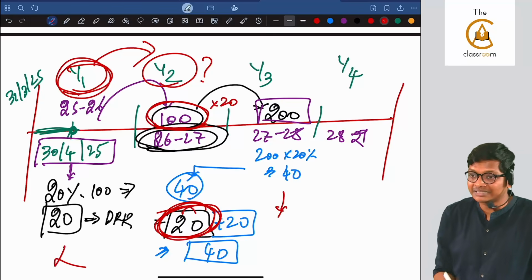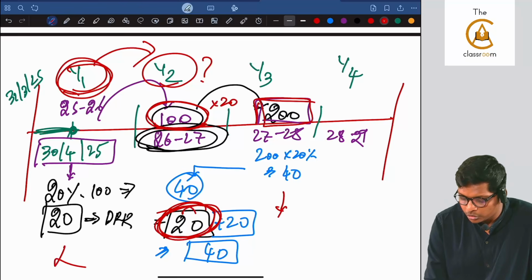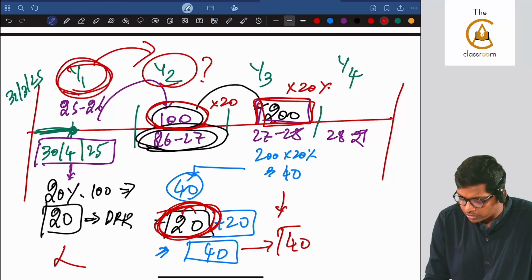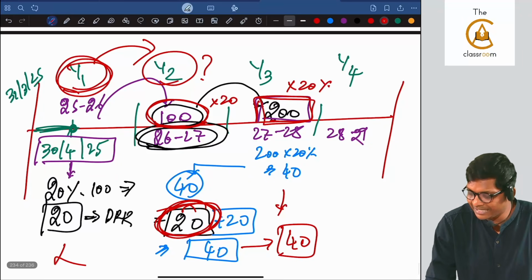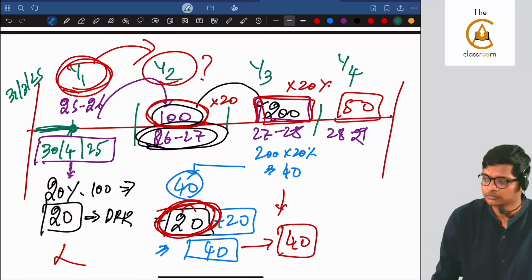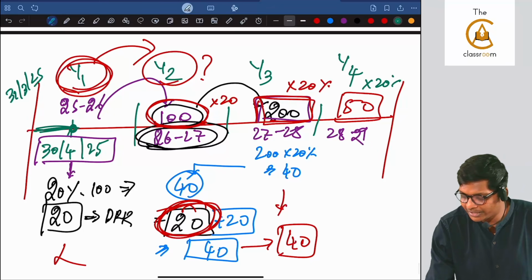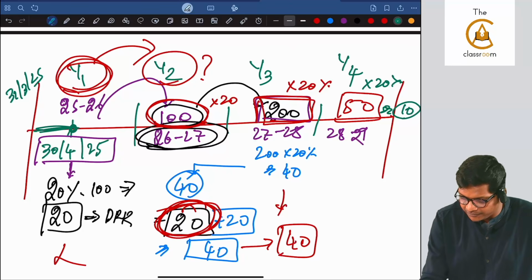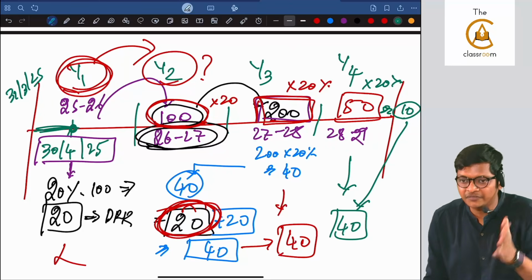Let me go to year 3 and apply this condition. What are the deposits maturing in year 3? What is 20% of 200? Already you have how much? 40. It's fine. Now look at year 4. Let's say in year 4, only 50 is maturing. So 50 into 20% is how much? 10 is enough. But I already have in the 4th year how much, guys? 40 is already there. It is sufficient.